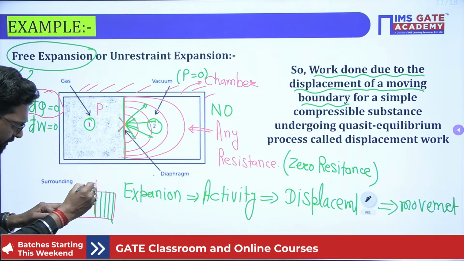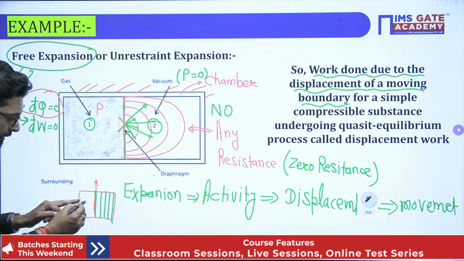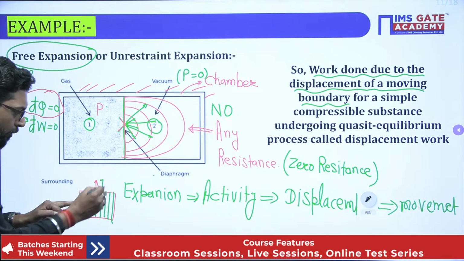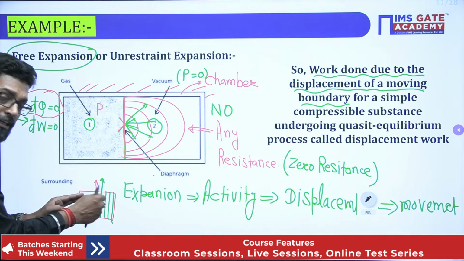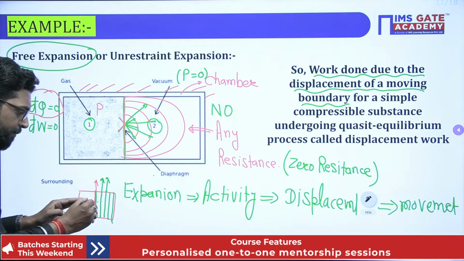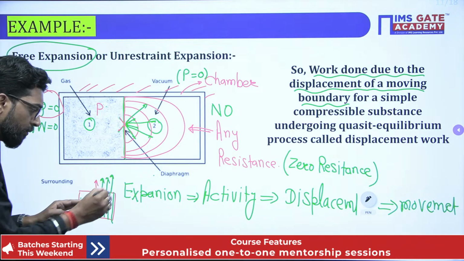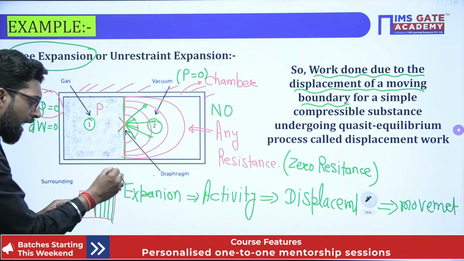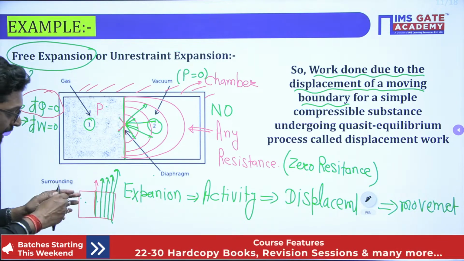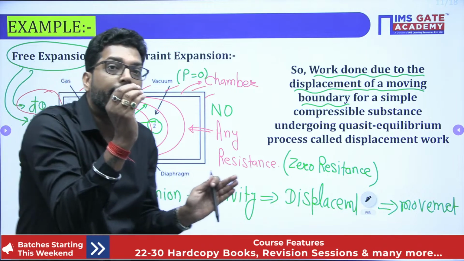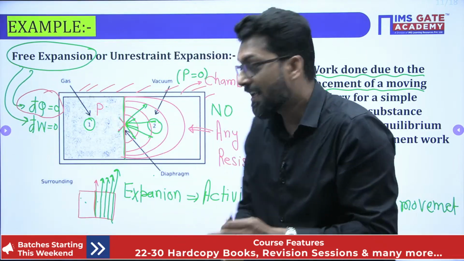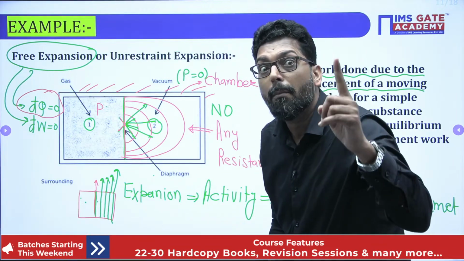If you remove the first slider, the expansion is slow. Again you remove, the expansion is again a little bit more. Again you remove, a little bit more. Again you remove, a little bit more. So that means the expansion is in a very slow manner.